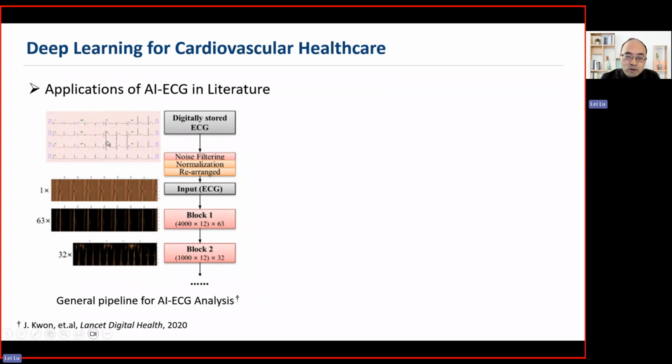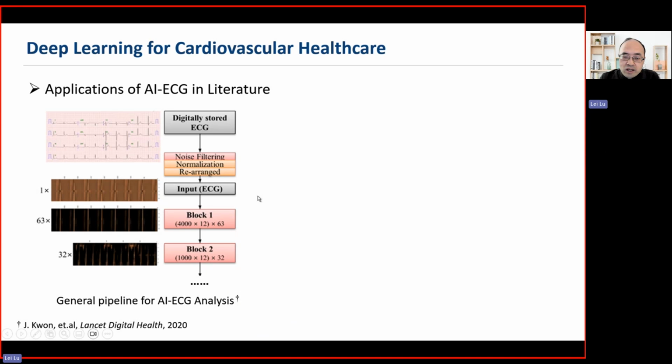With this input, first we do data filtering and normalization. So this is signal pre-processing. Then the ECG input passes through different blocks of the deep learning model, and it can automatically learn latent features from the ECG data, and then output the diagnosis and also risk prediction.